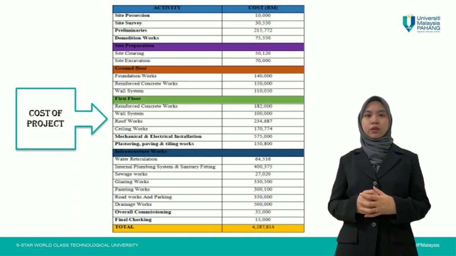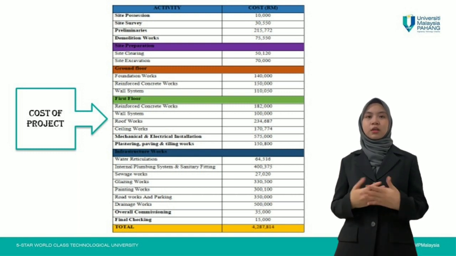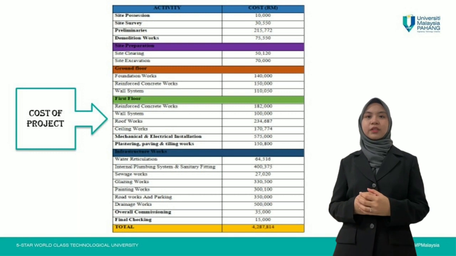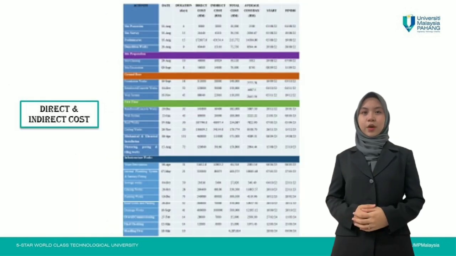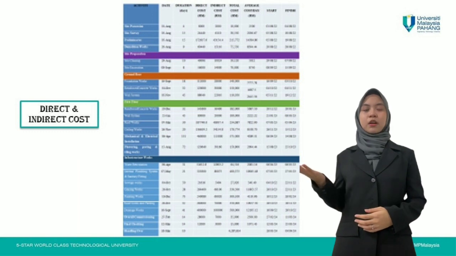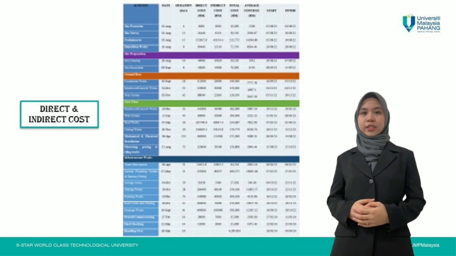This is the summary of our cost project that includes all of the construction activities. On this slide, we list all the costs for every activity that is involved in completing this project. After we have done listing, we sum up all the costs and obtain the total cost of the project. Next, this is the table of direct and indirect costs. Direct cost items consist of direct labor, materials, subcontractors, equipment rental, and other costs for a specific project. Indirect costs are project-related expenses, but may not be specifically identifiable to a particular contract.